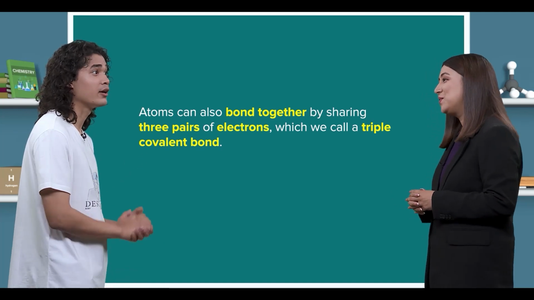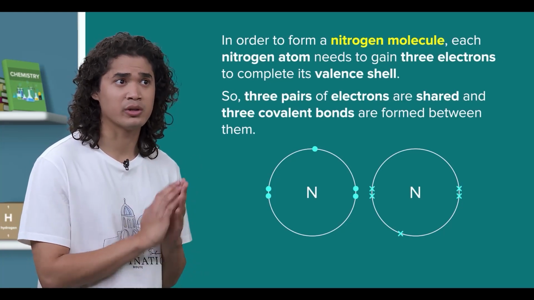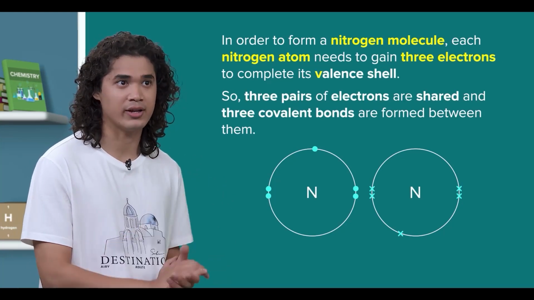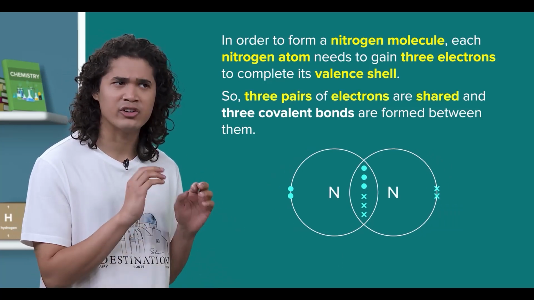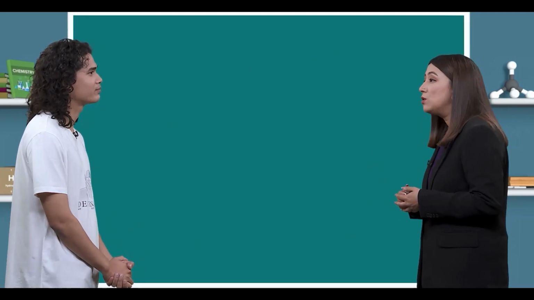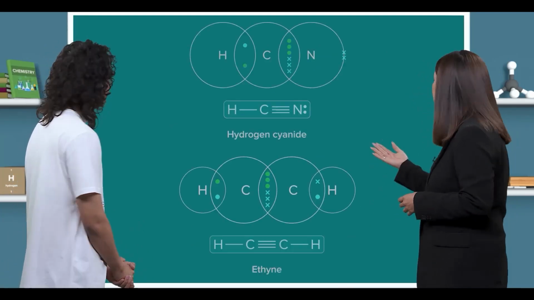I remember that. Nitrogen molecules have triple covalent bonds, right? Correct. So, in order to form a nitrogen molecule, each nitrogen atom needs to gain 3 electrons to complete its valence shell. So, 3 pairs of electrons are shared and 3 covalent bonds are formed between them. Exactly. Here are the dot and cross diagrams of some more molecules containing triple bonds.